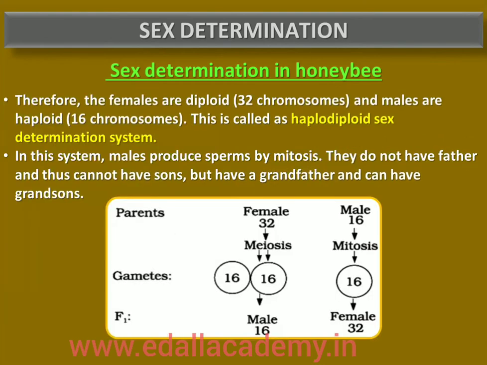So it can be inferred that the male has a different number of chromosomes than the female. Having 32 chromosomes, the females are diploid, while having 16 chromosomes, the males are haploid. This phenomenon is referred to as the haplodiploid sex determination system. The males produce sperm by mitosis. They do not have a father and thus cannot have sons, but have a grandfather and can have grandsons. This is the characteristic feature of this sex determination system.